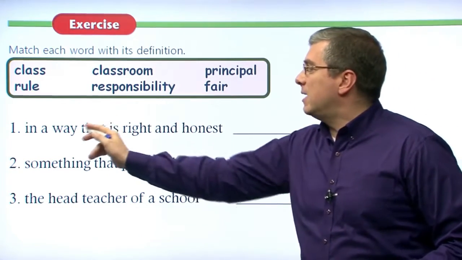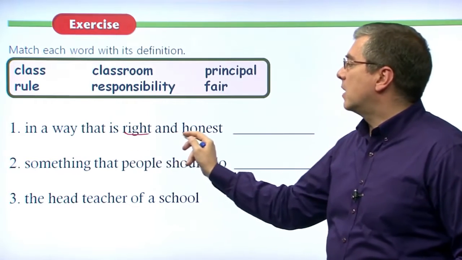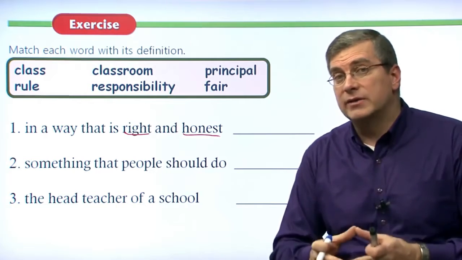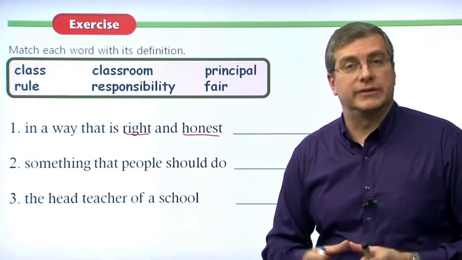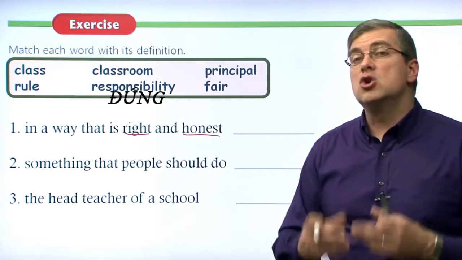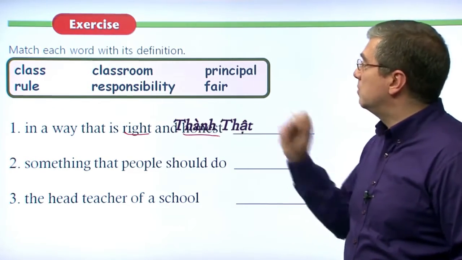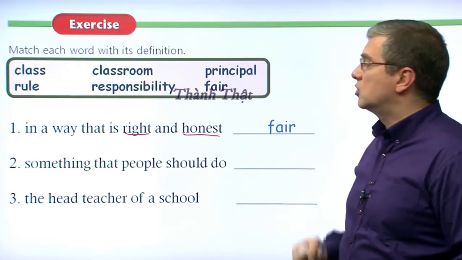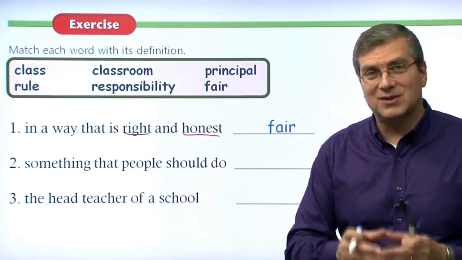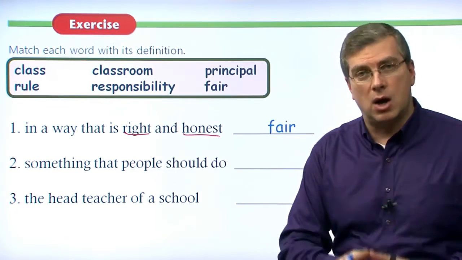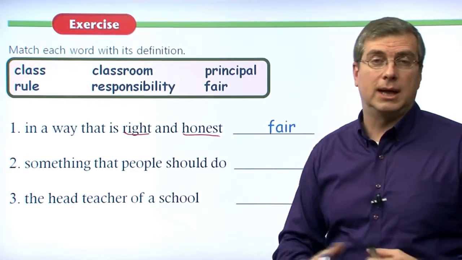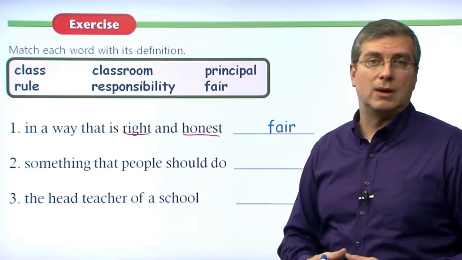Number one, in a way that is right and honest. So we talked about this. Behave in a way that is correct or right and be honest to each other. So when we do those things, what are we being? You should be what? You should be fair. Okay? So you should be fair. If you act in a way that is fair, you are being correct, you are being right, and you are being honest. To act in that way, you are being fair. So be fair, right? Be fair to everyone around you.